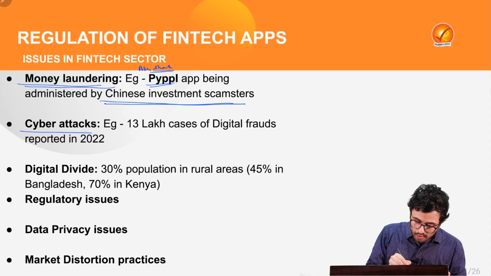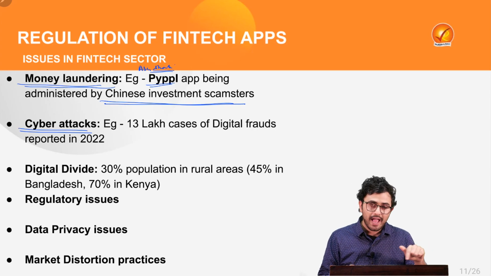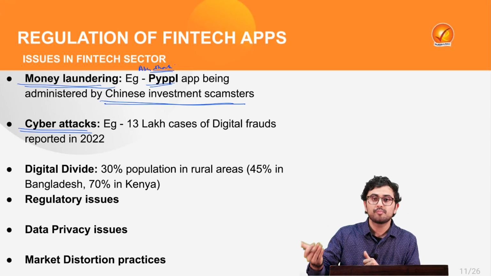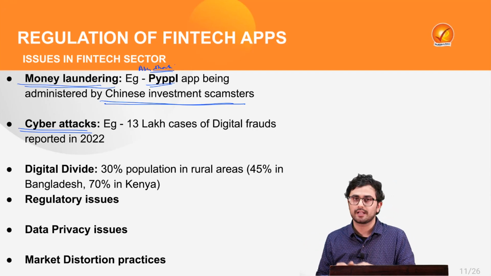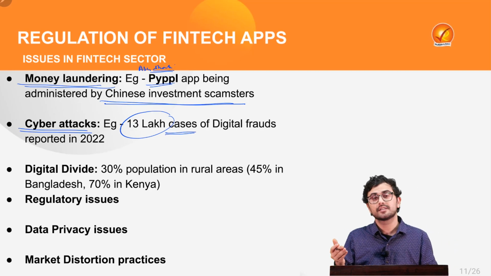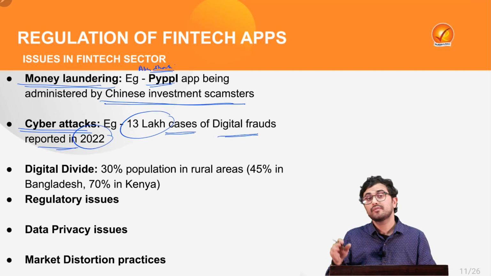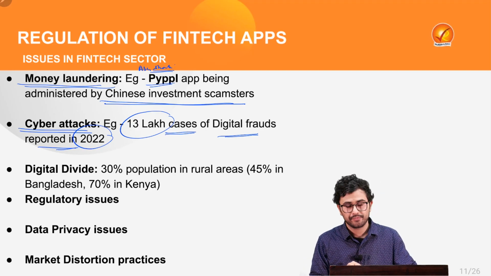Also, there are a lot of cyber attacks which can take place because these apps use digital infrastructure which is prone to several such attacks. For example, more than 13 lakh cases of digital fraud were reported in the year 2022 itself.